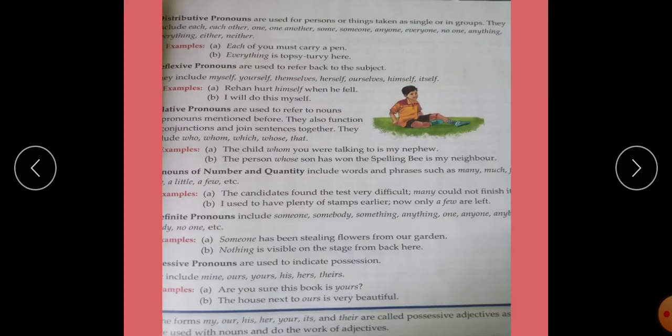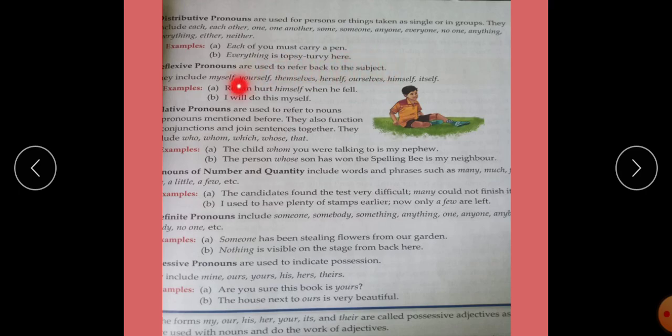Now come on to the next page. Here are distributive pronouns. Distributive pronouns are used for persons or things taken as single or in a group. They include each other, one another, someone, anyone, everyone, no one, anything, everything, either or neither. Example: each of you must carry a pen. Next example: everything is topsy-turvy here.